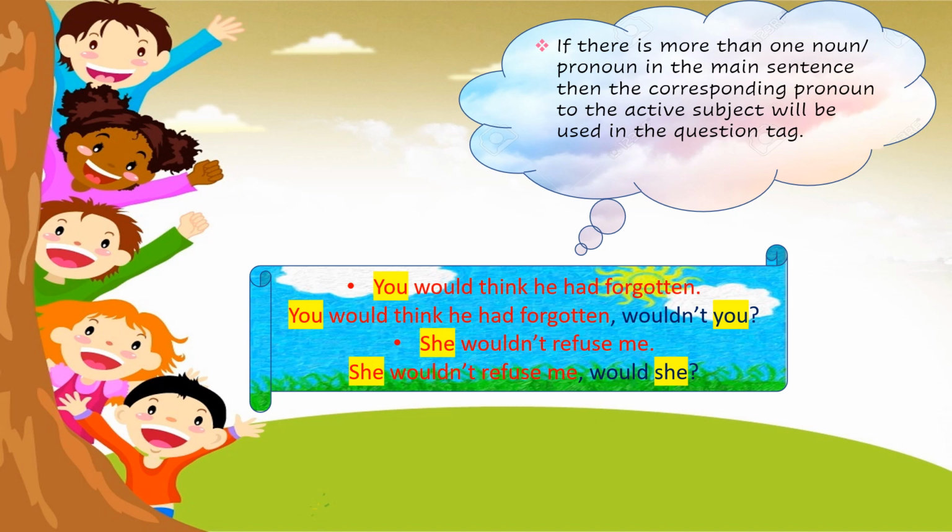She wouldn't refuse me. She wouldn't. Wouldn't is already negative, so I would write positive. So she wouldn't refuse me, comma, would she, question mark.